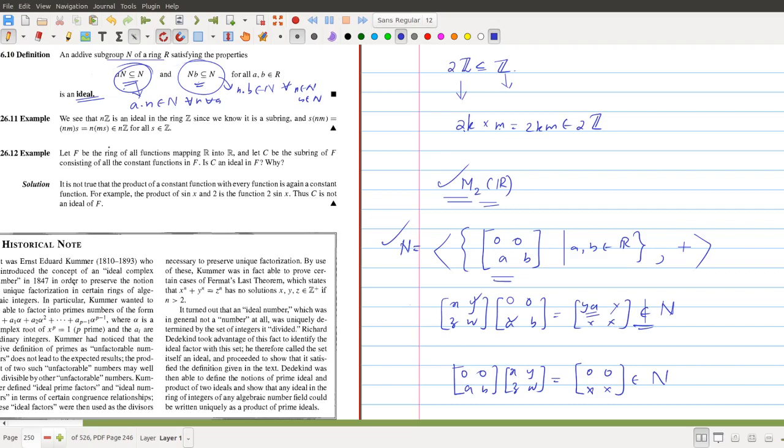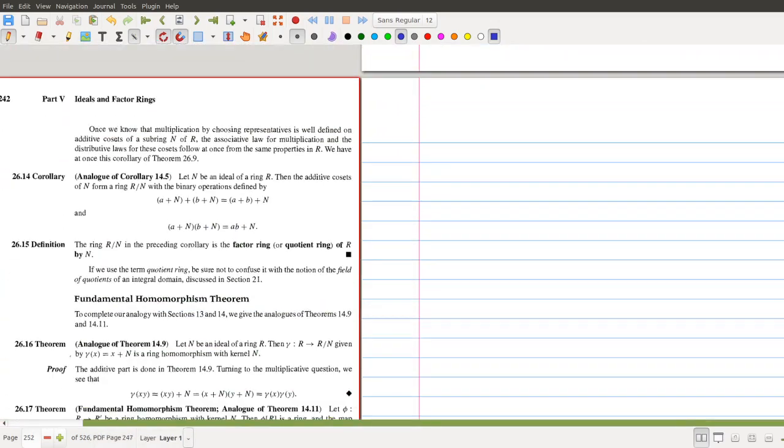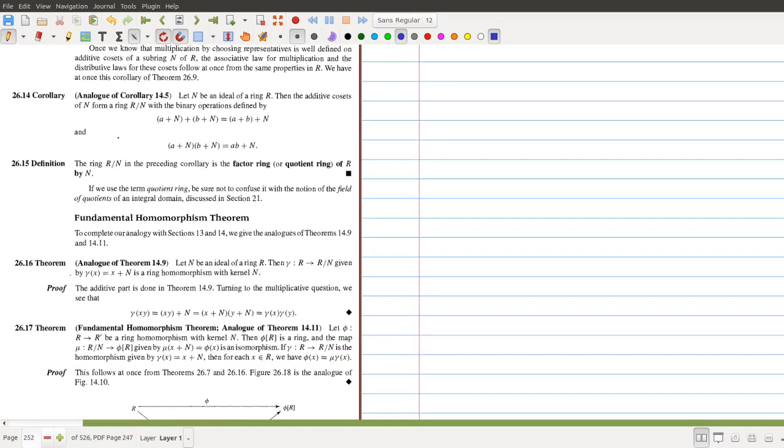So we can conclude section 26.3 using these things. Some examples are discussed after this, and after that we have the theorem analogous to 14.5. This is what we discussed just now: with respect to these two operations, the cosets will form a ring. So that is the definition of factoring.